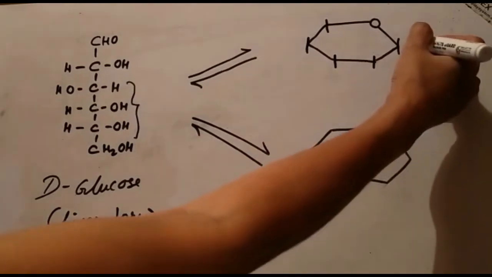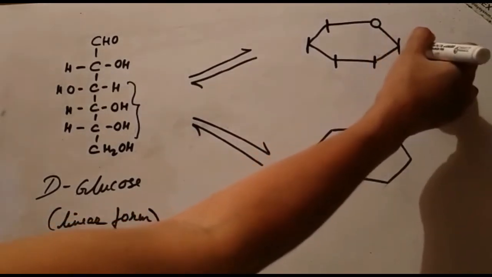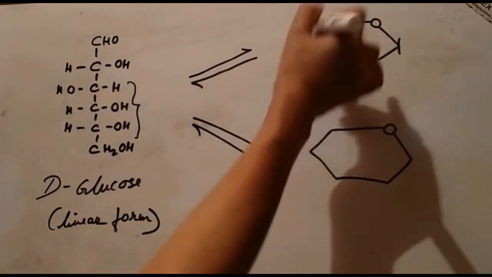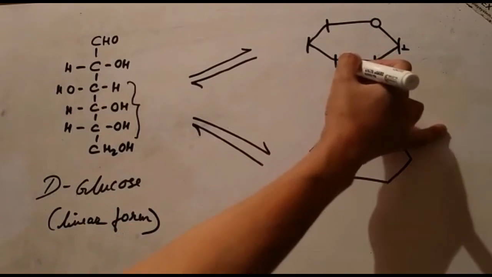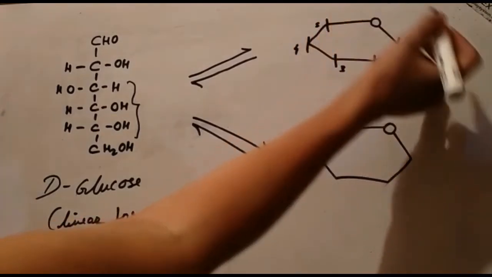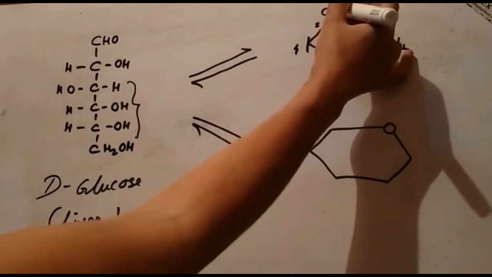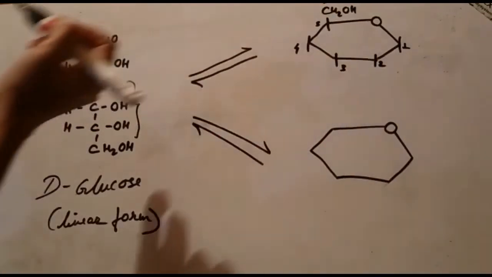Here you have to number from the oxygen atom. We start numbering the carbon atoms in a clockwise direction. So this will be the first carbon, second, third, fourth, fifth, and sixth. Here is this CH2OH, the sixth carbon atom.